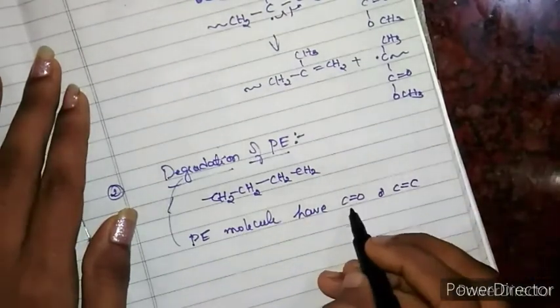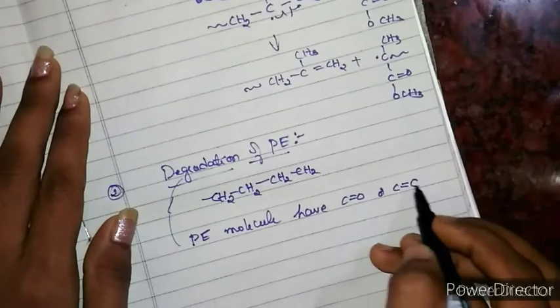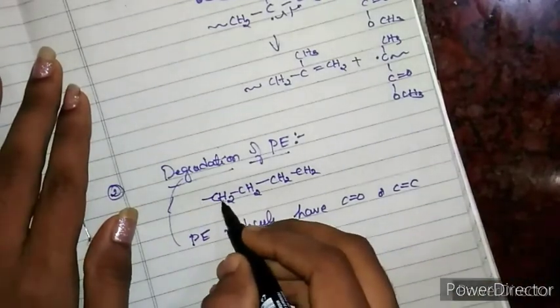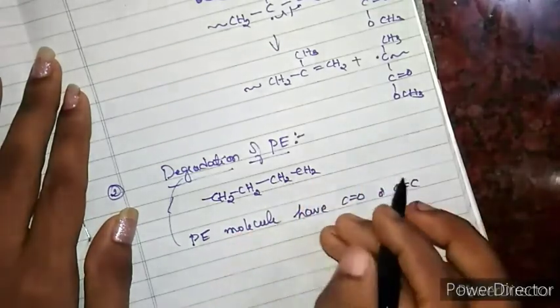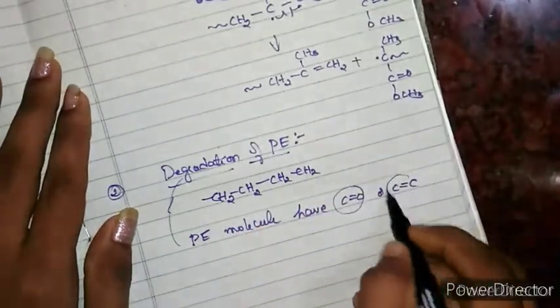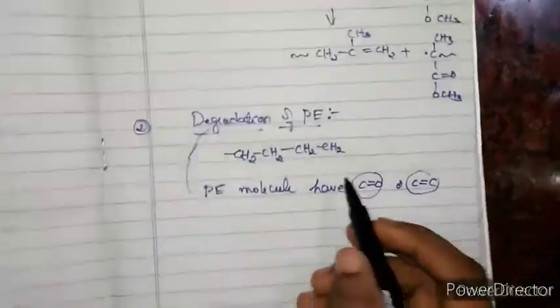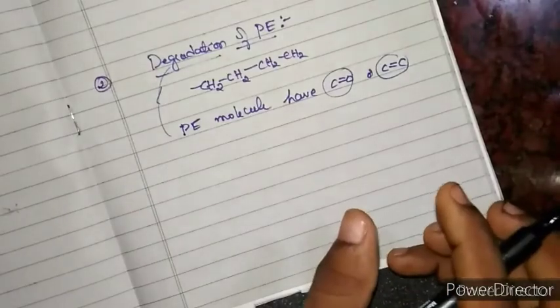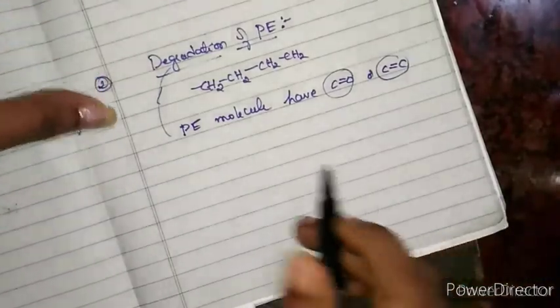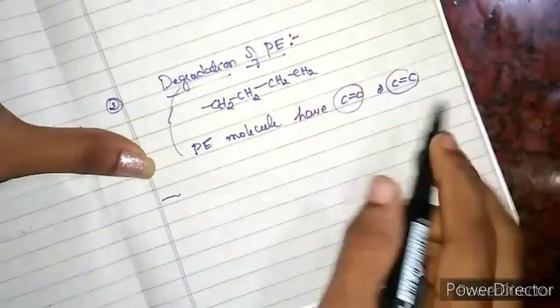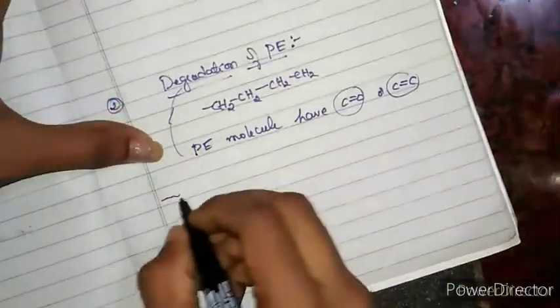Okay, they have C double bond O or C double bond C because of impurity. Even though you have CH2, there are some places where you have C double bond O or C double bond C. Either of these is mainly because of structural defect or because of impurity. That is something you need to remember. I will write the structure of a polyethylene molecule that has C double bond O as the impurity.